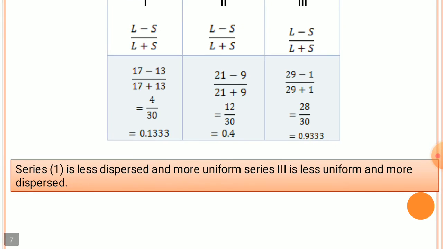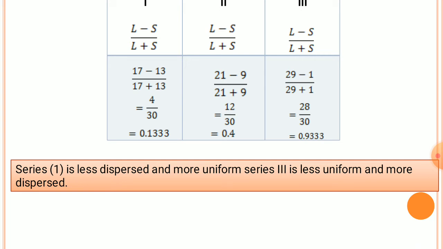Now from these values we have to state which one is less dispersed and which one is more dispersed.